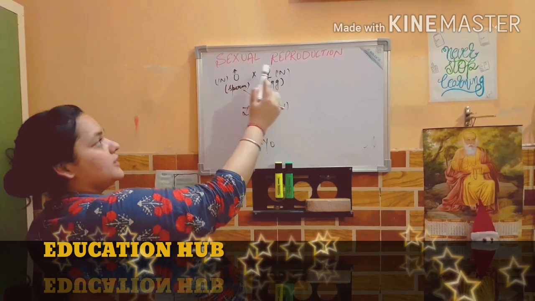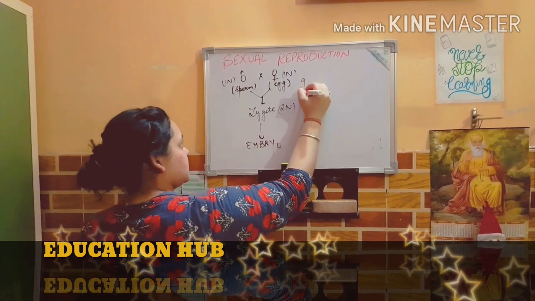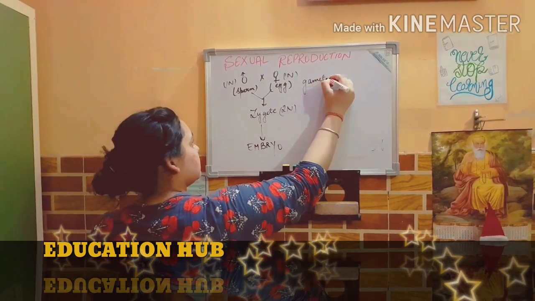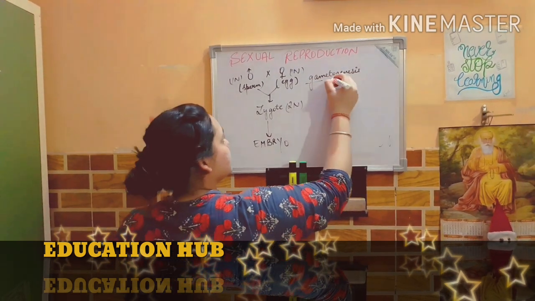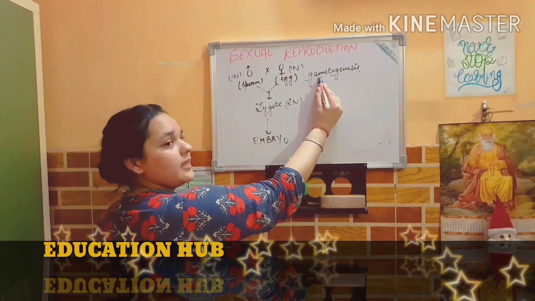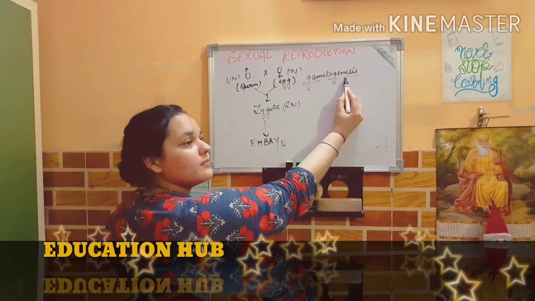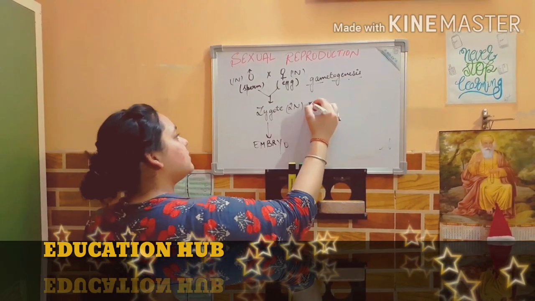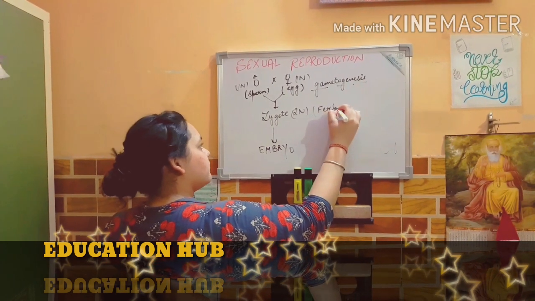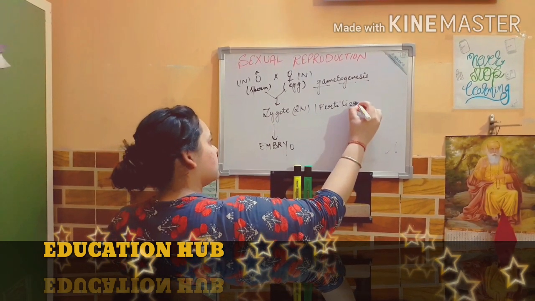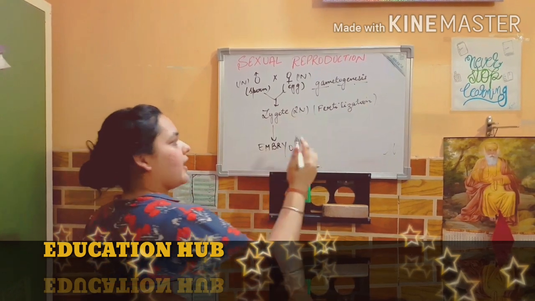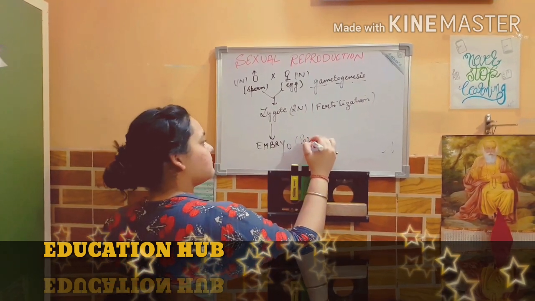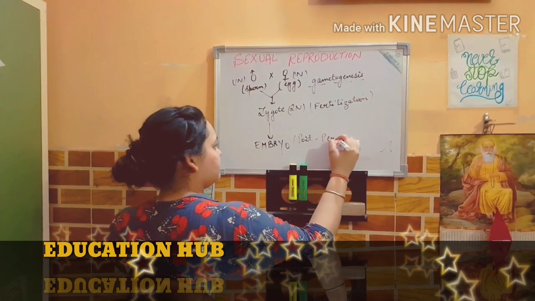So, this is gametogenesis. The word itself indicates it: gameto means gametes and genesis means the formation, so the formation of gametes. Zygote is the product after fertilization, and the development of the zygote into the embryo is considered post-fertilization.